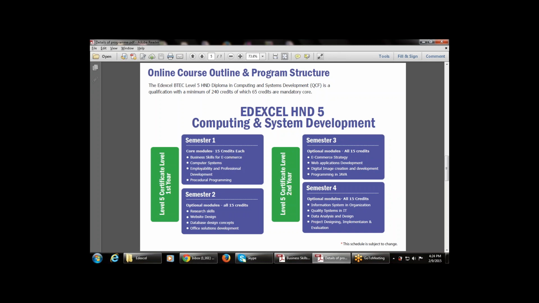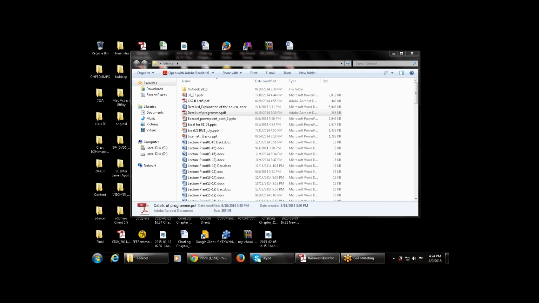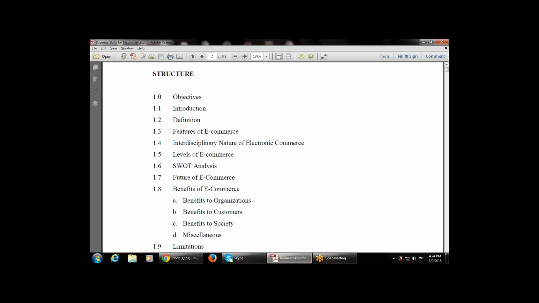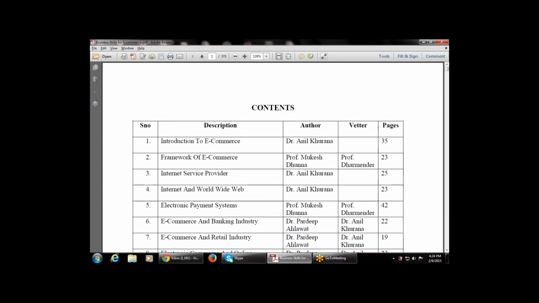So let's start with the module, let's start with the book, let's start with the PDF, right? The book that is available is this one. It is written by many authors, so it is a mixture of various authors. These are the various contents of this book.